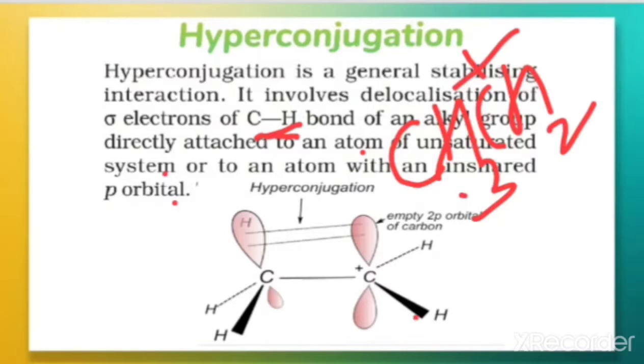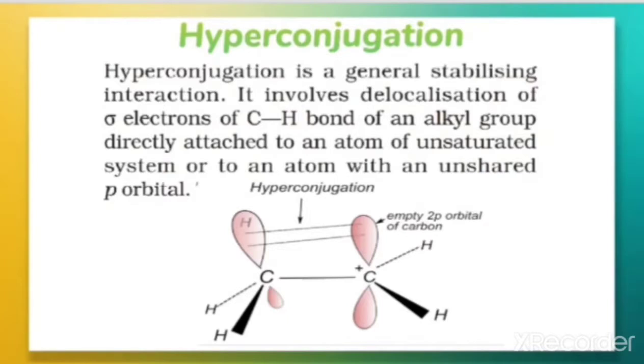So in the case of the ethyl cation, CH3CH2+, what is the geometry shown here? As we know, this is an sp3 hybridized carbon, and this carbon has the positive charge. The positively charged carbon atom has an empty p orbital. This you can see, it has an empty p orbital. We have already learned the structure of a cation; this is a carbocation.